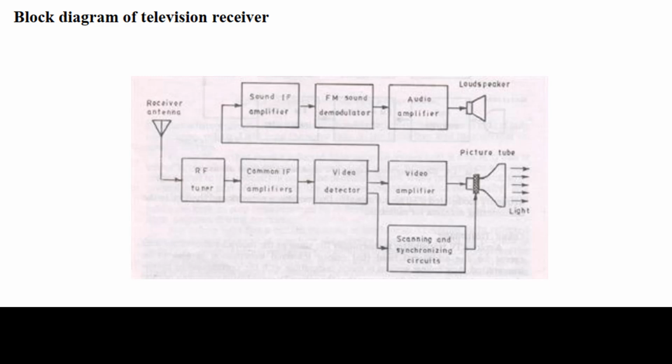They are usually designed with superheterodyne circuits, and versions differ in the frequency methods used to extract and amplify the audio signals. The principal components of the television receiver we are viewing in this. First, tuner. Tuner selects the signal of the desired channel and converts it to a lower frequency within the intermediate frequency pass band. Next is the signal processing circuit, which includes an intermediate frequency amplifier for the video signal, an amplitude